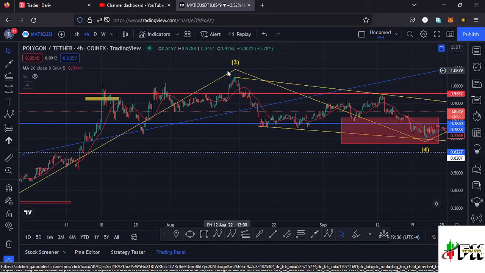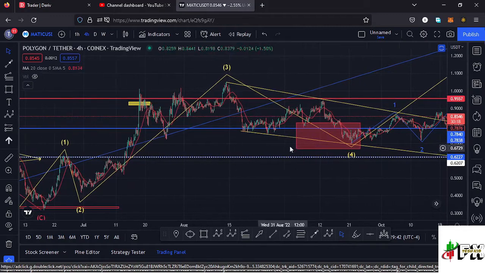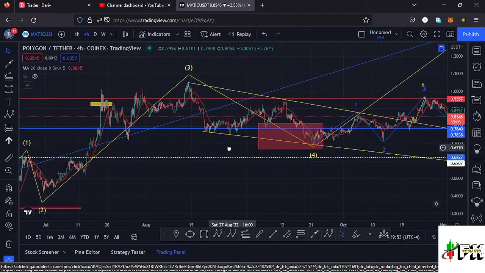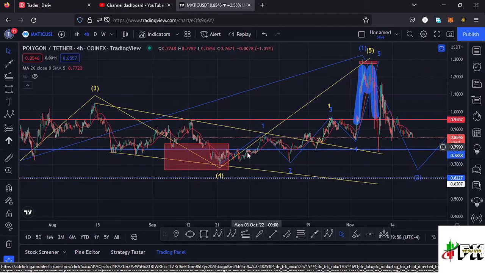After seeing that high, we have been retracing in the formation of a wave 4, which I had a target area between the fib level 0.5 and the fib level 0.618, which perfectly lies between the $0.81 mark and the $0.66 mark. That is a target area that we retraced into in the formation of that wave 4, then continued pushing higher in the formation of this wave 5, which I expected to complete the formation of that higher Elliott wave count 1. Because a wave 5 is an impulsive wave, I also expected to see fractal waves in formation within that fifth wave to the upper side, and we are seeing such a structure right here in this blue Elliott wave structure that I have over there.